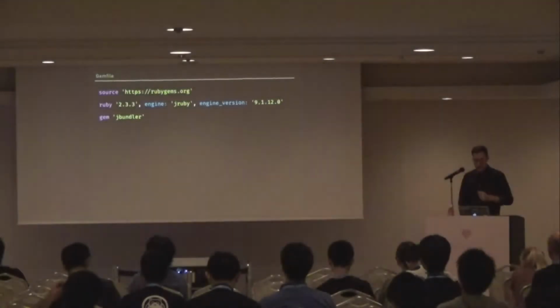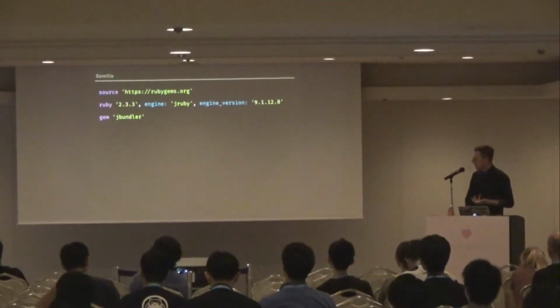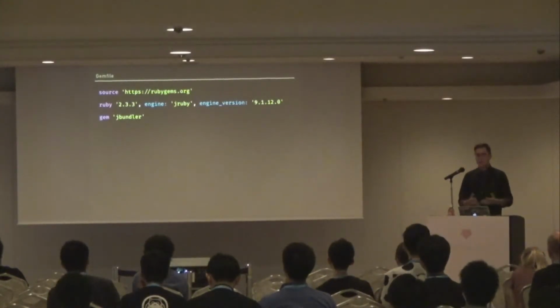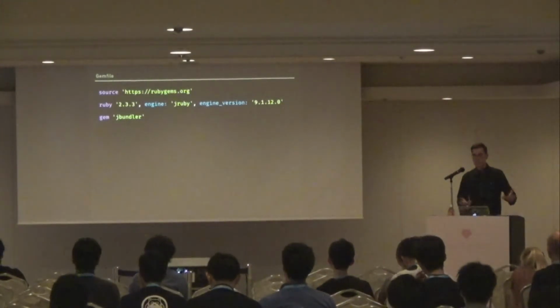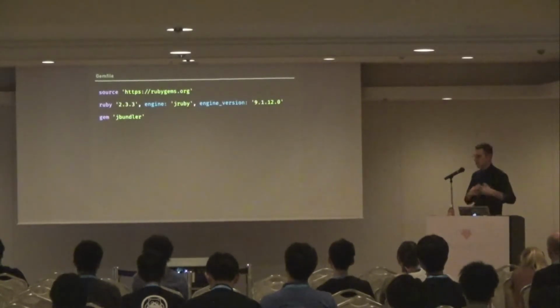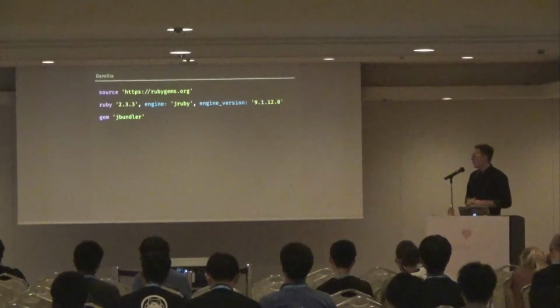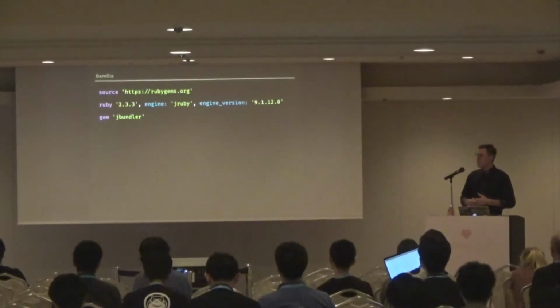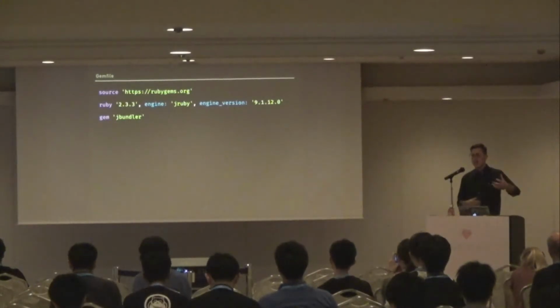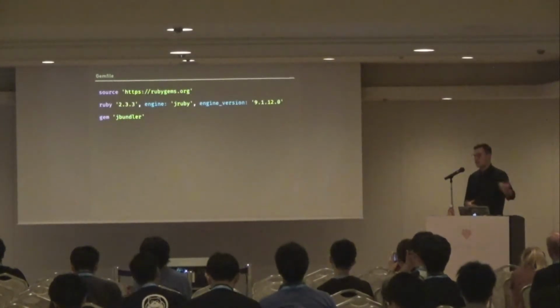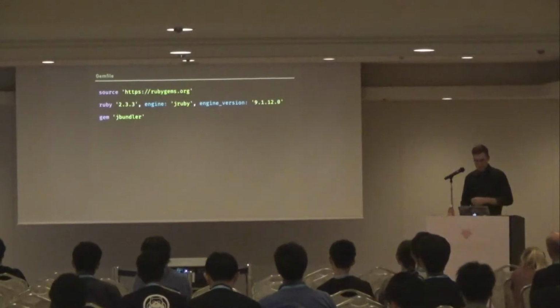So in the Gemfile, we define JRuby as our engine, and we could put any of our gem dependencies here if we're using Nokogiri or Active Record. This is a very contrived example, so we only have one dependency, which is JBundler. JBundler is a JRuby library for having dependencies on Java frameworks and Java libraries as if they were Ruby gems.